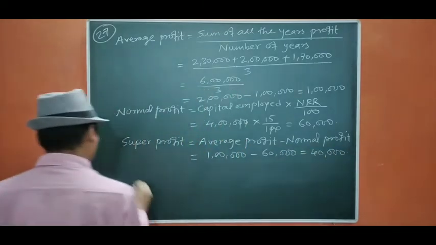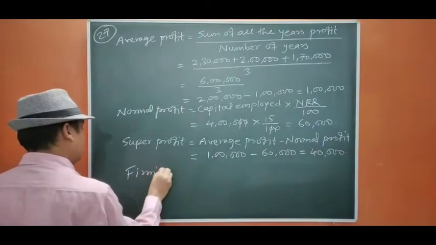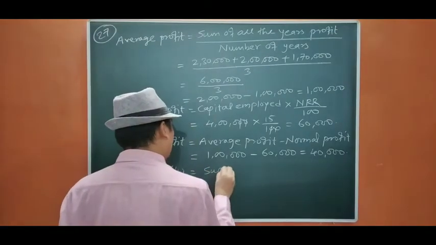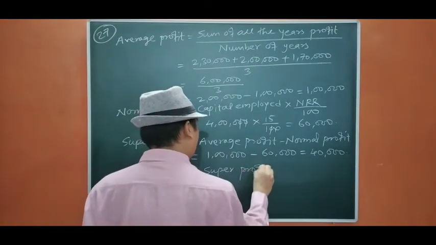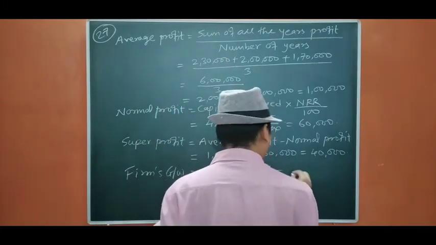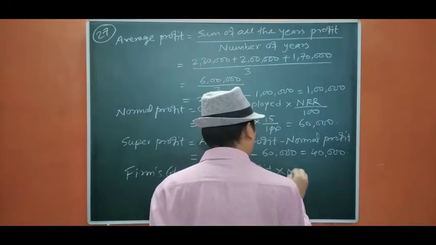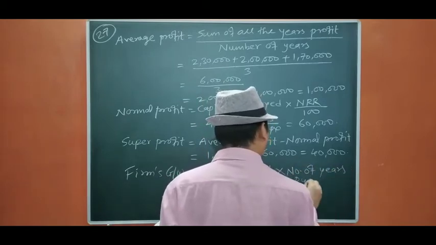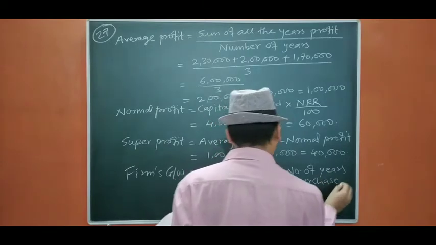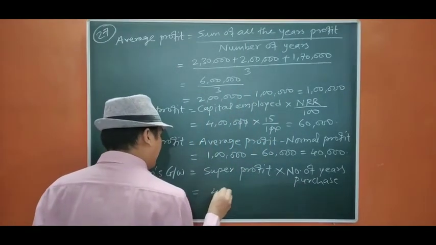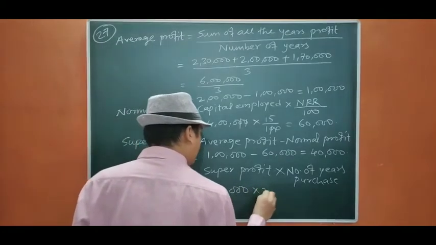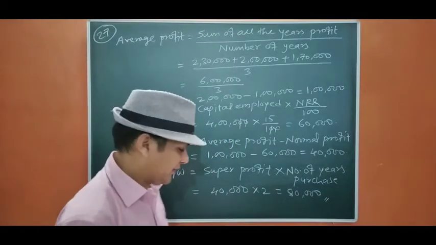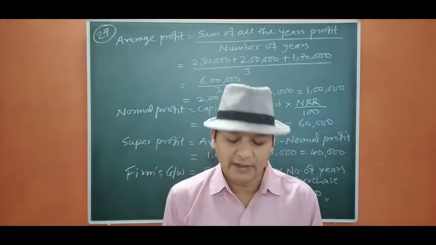Now, firm's goodwill. Firm's goodwill equals super profit into number of years purchase. This is equals 40,000 into the number of years purchase, which will be 80,000. This is the end of question number 27. Now we move to question number 28.